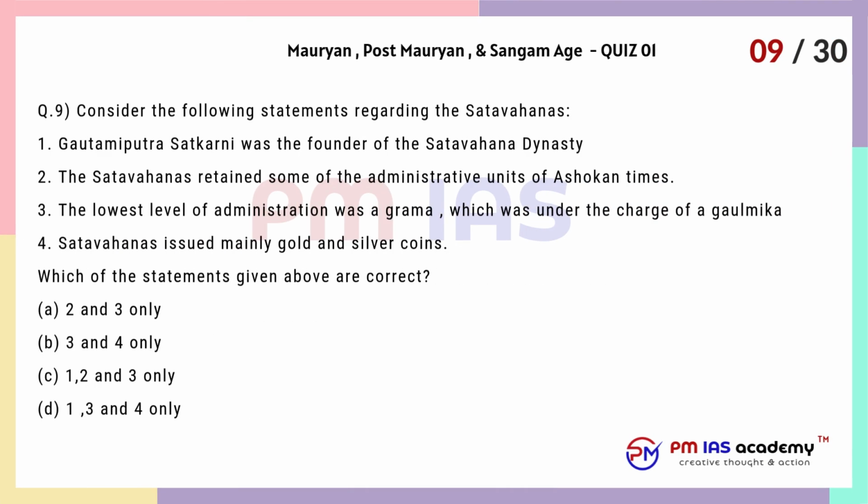Question 9. Consider the following statements regarding the Satavahanas. 1. Gautamiputra Satkarni was the founder of the Satavahana dynasty. 2. The Satavahanas retained some of the administrative units of Ashokan times. 3. The lowest level of administration was a grama, which was under the charge of a Golmika. 4. Satavahanas issued mainly gold and silver coins.